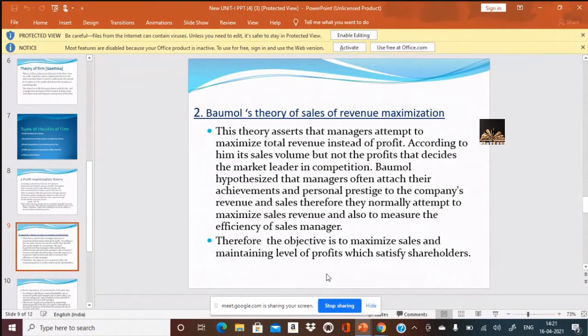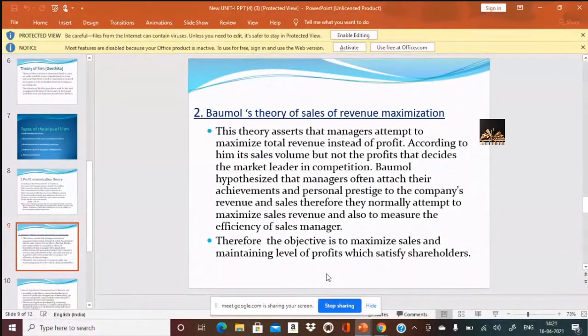So what do you mean by total revenue? Total revenue is nothing but the total sales achieved during the year. This theory asserts that managers attempt to maximize total revenue instead of profits. If revenue increases, obviously we will also increase profits.